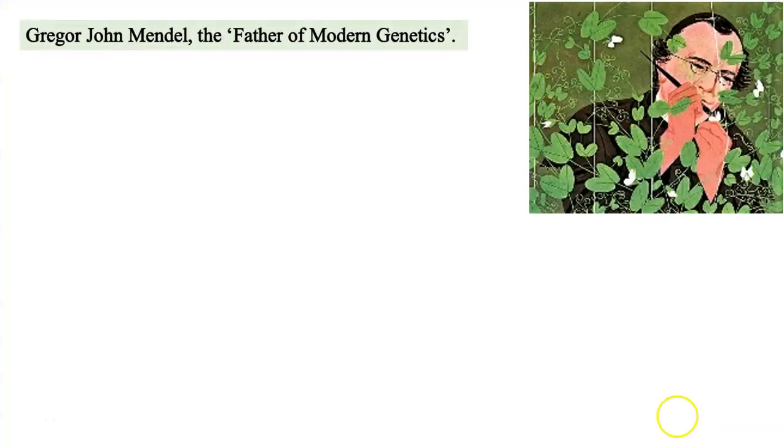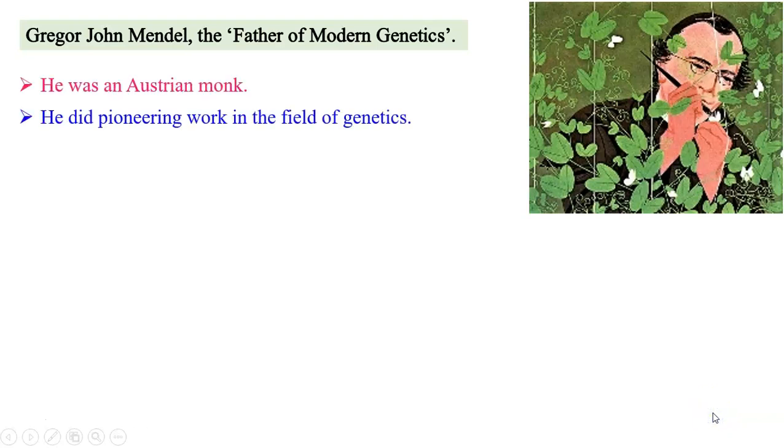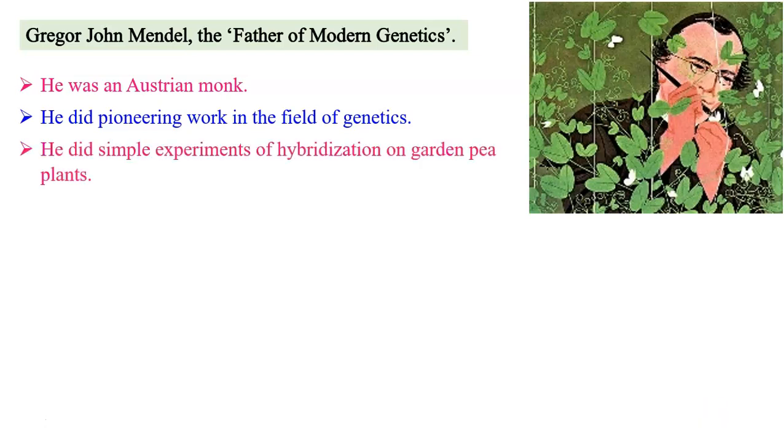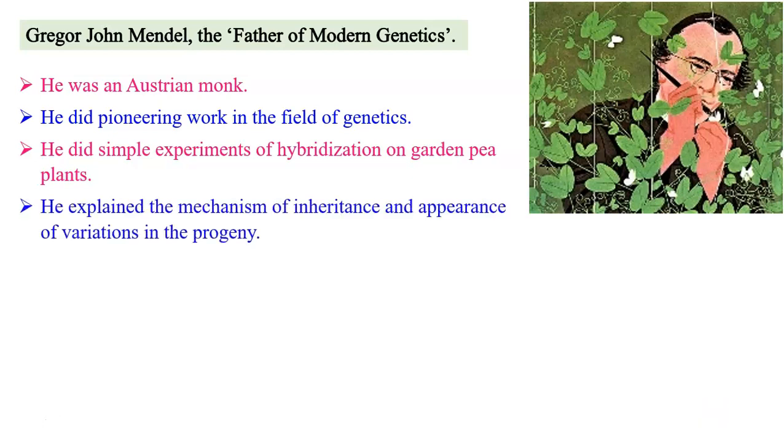Gregor John Mendel, the father of modern genetics, was an Austrian monk and did pioneering work in the field of genetics. He carried out simple experiments of hybridization on garden pea plants and explained the mechanism of inheritance and appearance of variations in the progeny. How exactly do characters get transmitted from generation to generation, and how are similarities and differences observed in closely related organisms? The mechanism of all this is explained by Mendel.